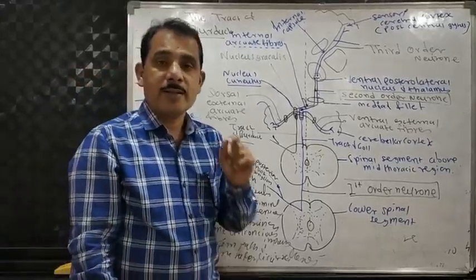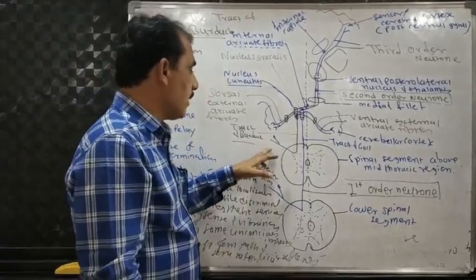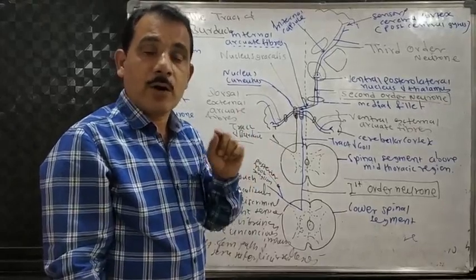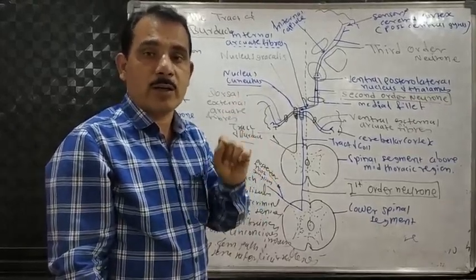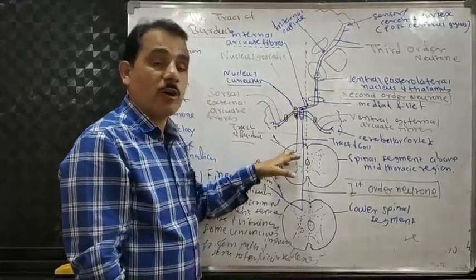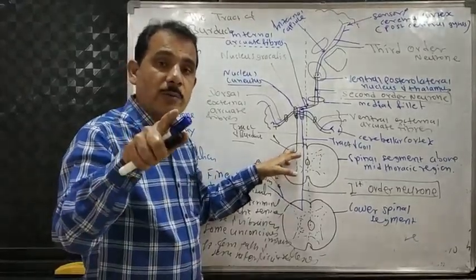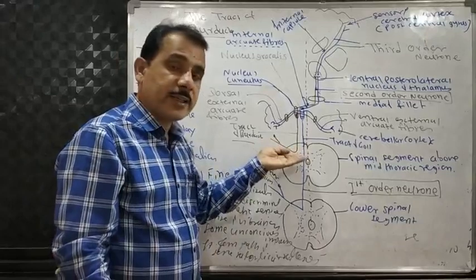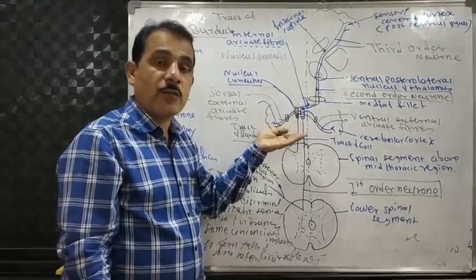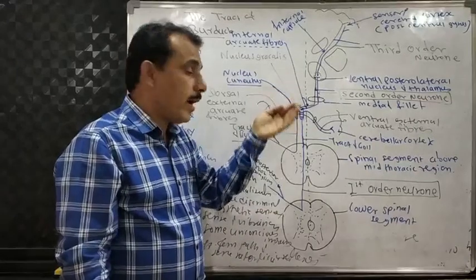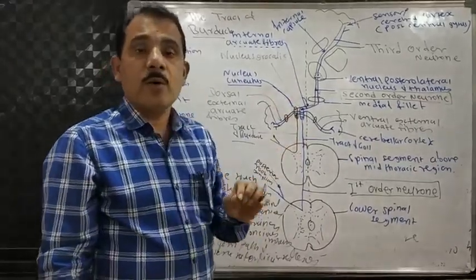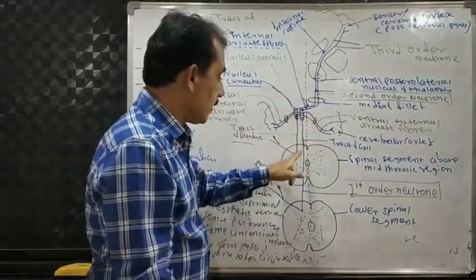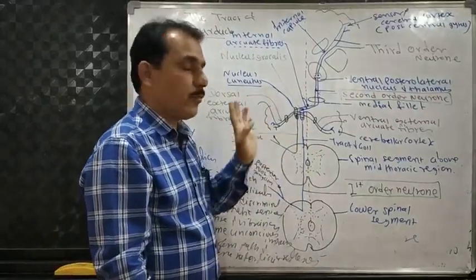Regarding course and termination, the fibers of the first order neuron arising from the bipolar cells of the posterior ganglia of the spinal cord enter the posterior white column of the spinal cord, from the mid-thoracic region above, and they occupy the place in the posterior white column lateral to the tract of Gall, and ascend upward.